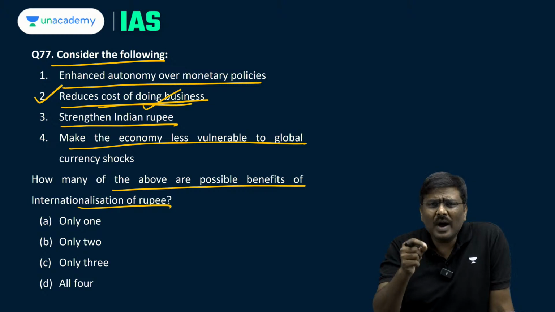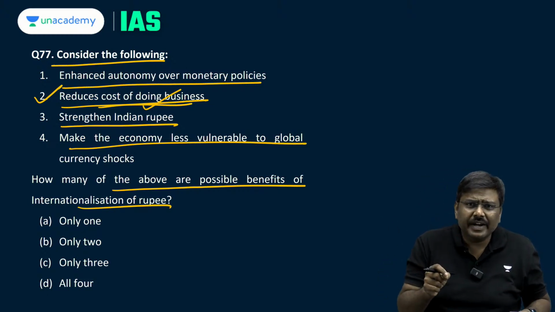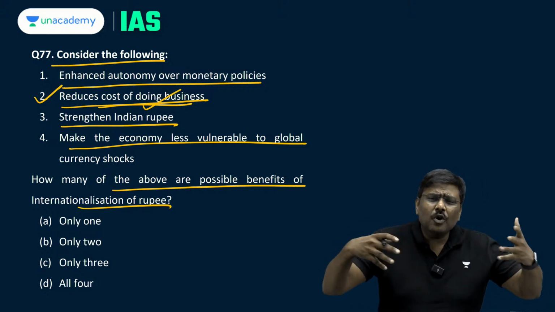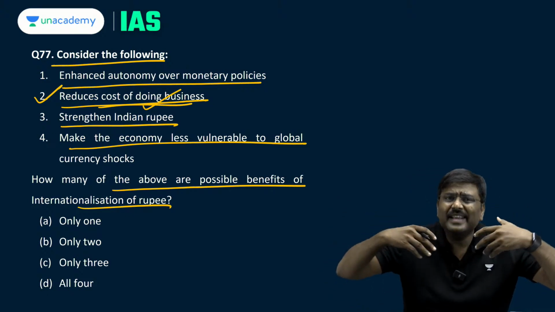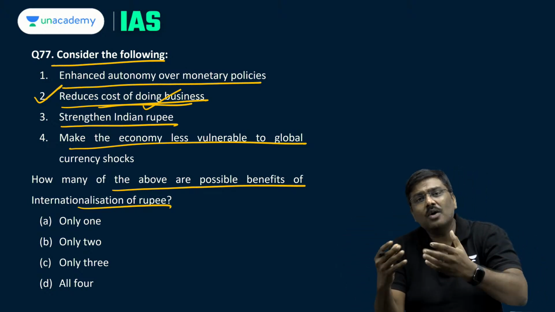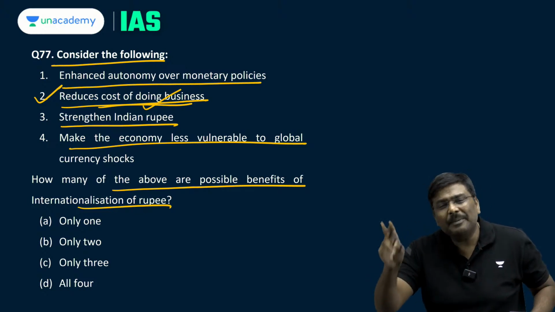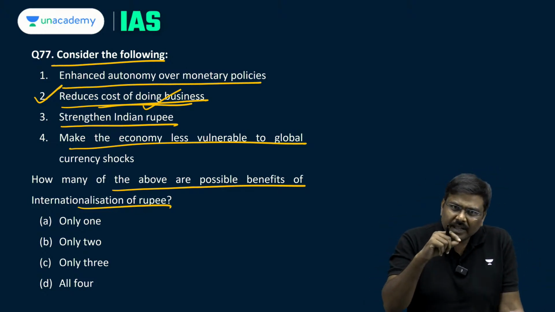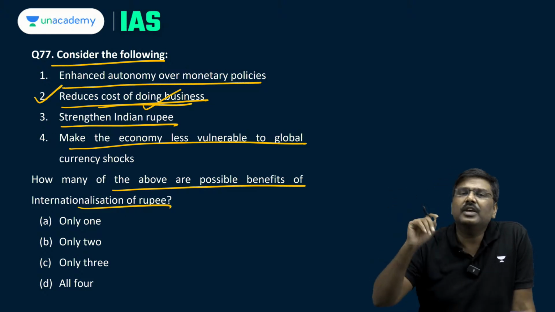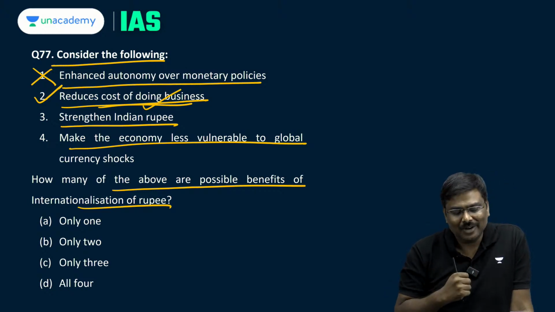Central banker will have more autonomy? No. Why? Even if the central banker makes a small change in the interest rate, now rupee inflow, rupee outflow will be influenced to a very great extent. And because you do not have any kind of restrictions, because now with internationalization, you will go for complete capital account convertibility as well, the inflows and outflows will be very, very huge. So, autonomy will not be increased, rather autonomy will come down.